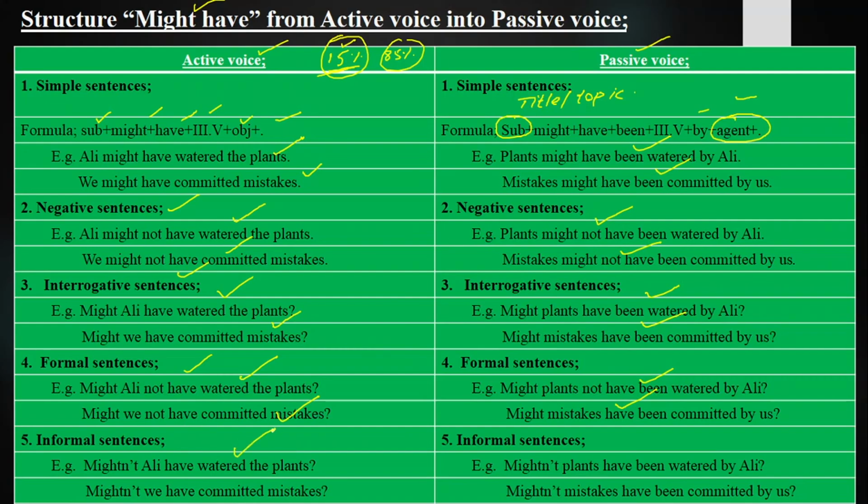Mightn't Ali have watered the plants? Mightn't plants have been watered by Ali? Mightn't we have committed mistakes? Mightn't mistakes have been committed by us? So these are the sentences of might have plus third form from active voice into passive voice.